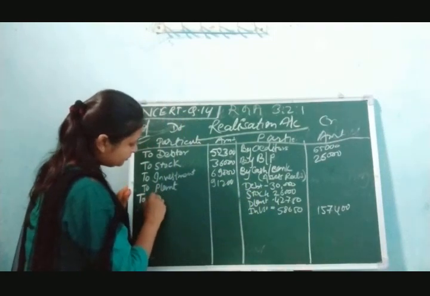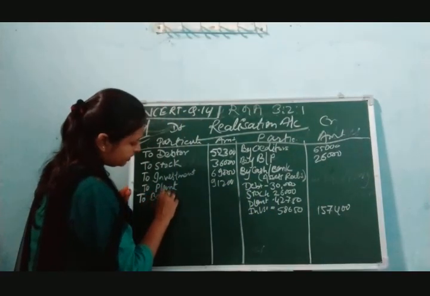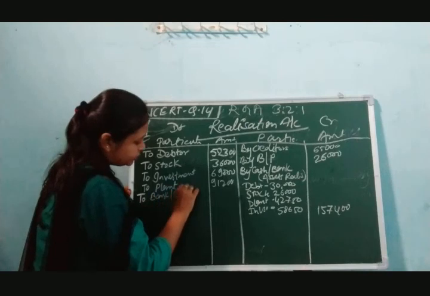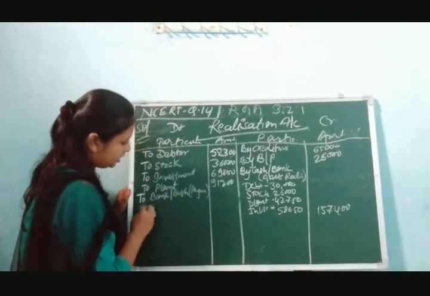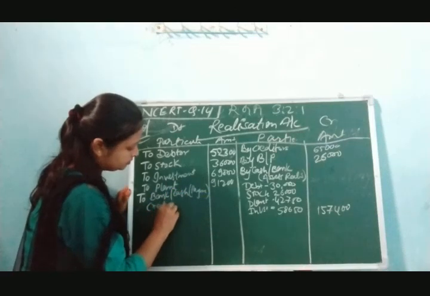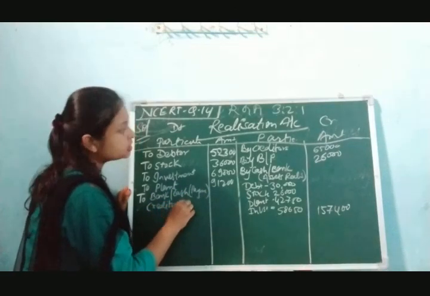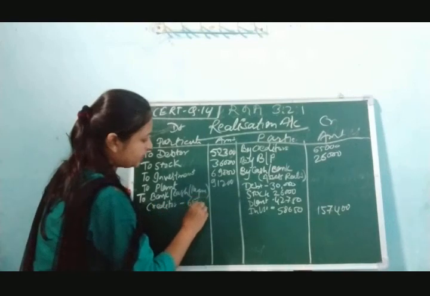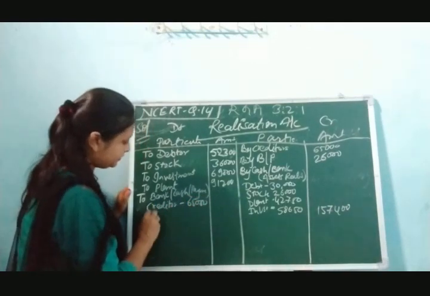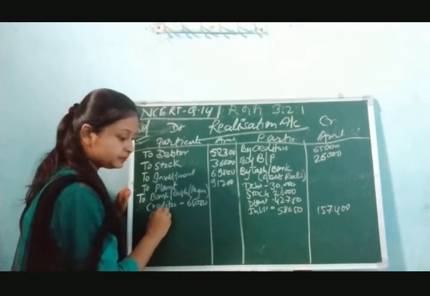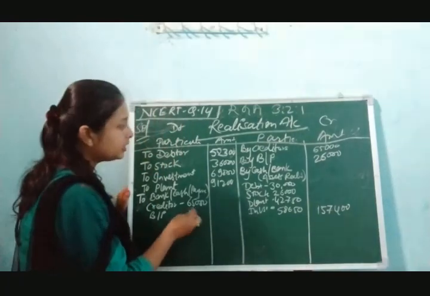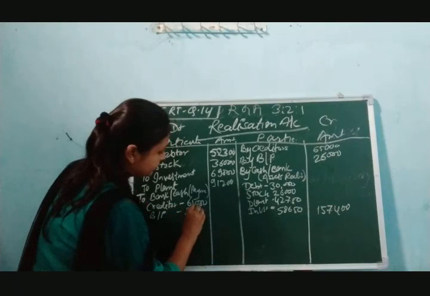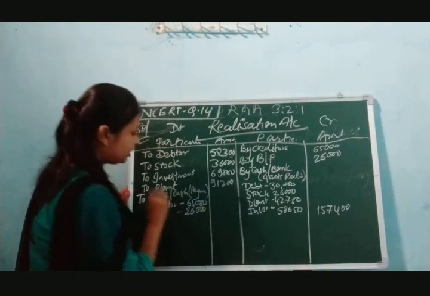So to bank or cash, here we are going to write down payment. Creditors value is 65,000. We are going to pay all the amount of creditors. Then bills payable amount is also given, 26,000. Nothing is given in adjustment. Simply we are going to pay all the amounts.